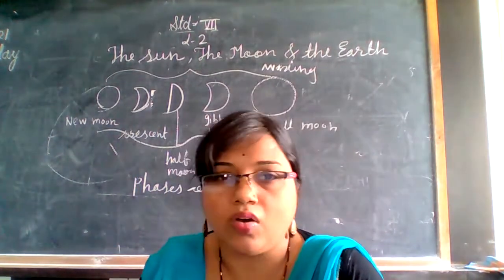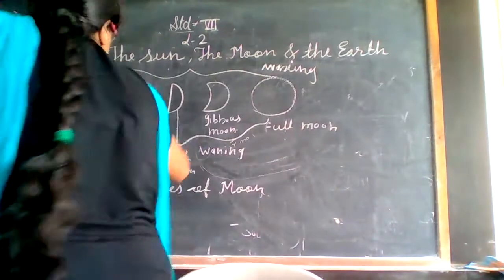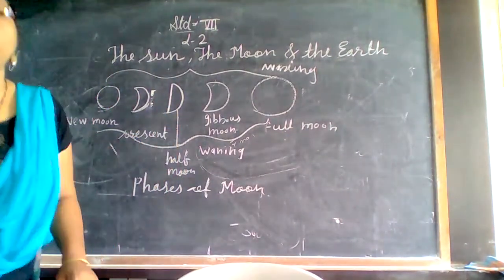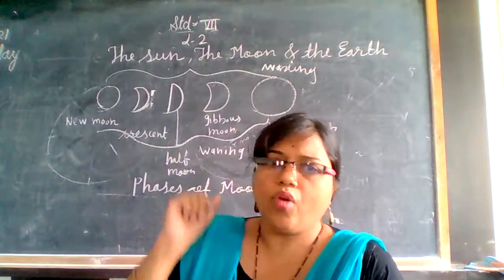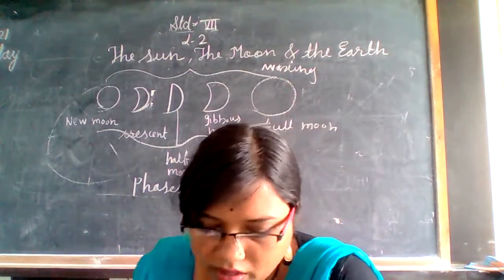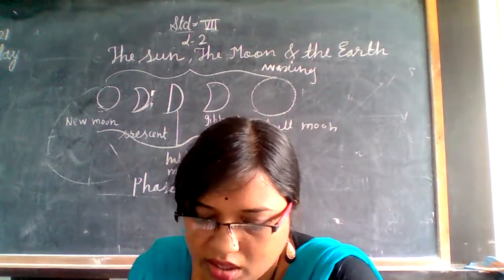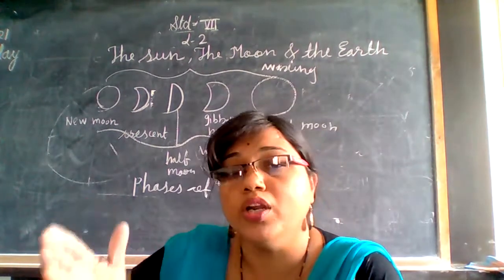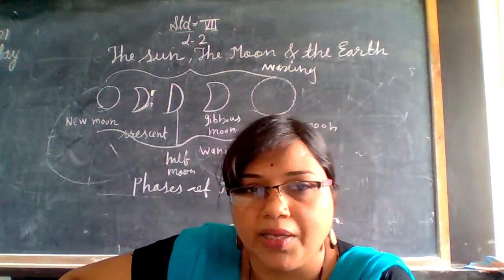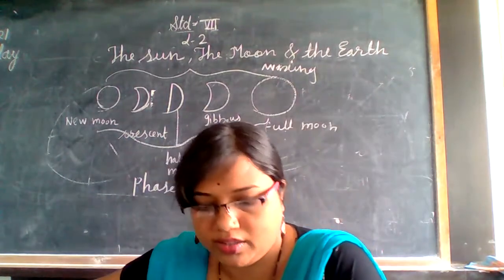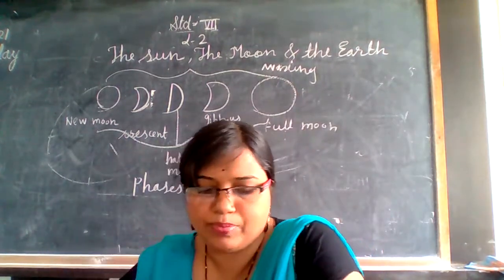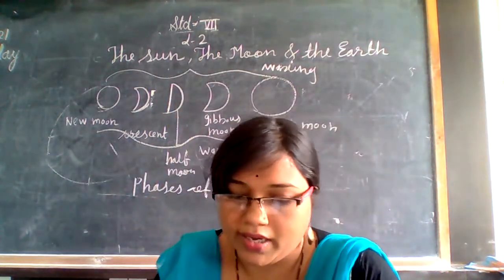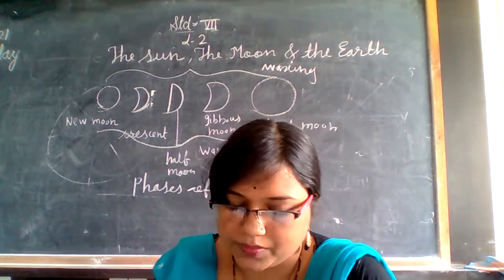And the third one is the quarter day. Quarter means half, exactly half. This is the quarter day. At this day, what happens? On the first and third quarter days, the sun's light falls on the half portion of the moon facing the earth. Therefore, the moon disk appears as a semicircle, and this is called the quarter day. Understood?